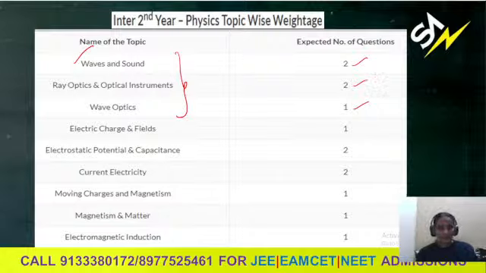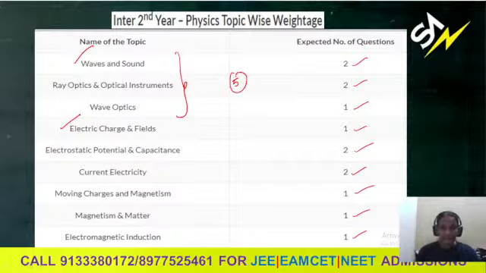So here 5 marks. Next, the electricity chapters start. From electric charges and fields, 1 question. Electrostatic potential and capacitance, 2 questions. Current electricity, 2 questions. Moving charges, magnetism, 1 question. Magnetism and matter, 1 question. Electromagnetic induction, 1 question. So from the waves and optics chapter together, we are getting 5.